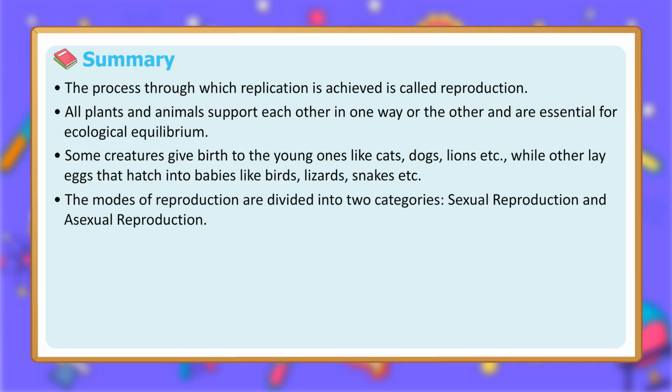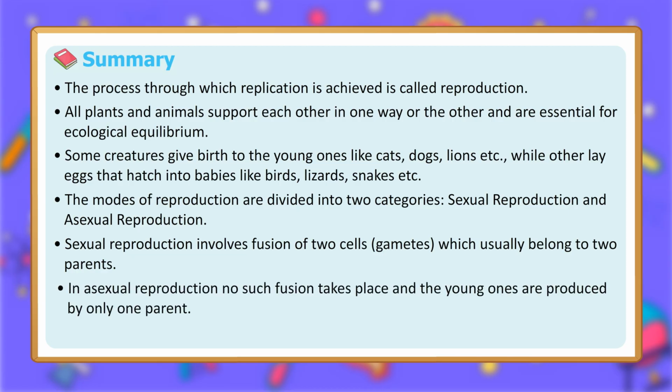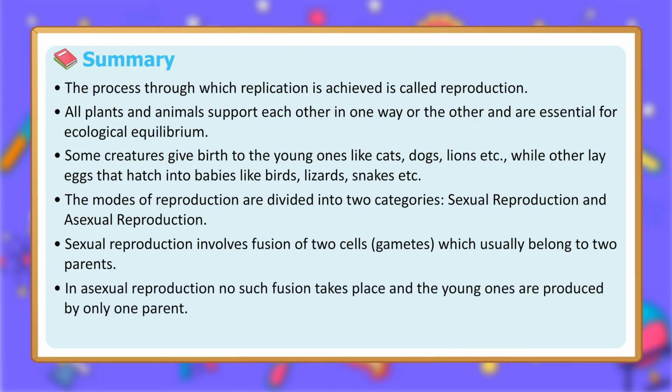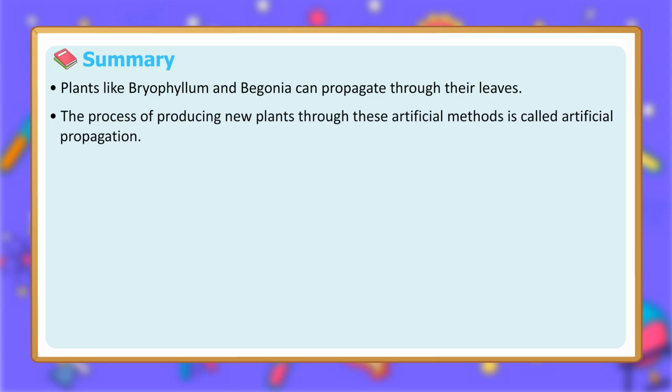The modes of reproduction are divided into two categories: sexual reproduction and asexual reproduction. Sexual reproduction involves fusion of two cells, gametes, which usually belong to two parents. In asexual reproduction, no such fusion takes place and the young ones are produced by only one parent. Fission means division of a parent cell into offspring cells. Plants like bryophyllum and begonia can propagate through their leaves. The process of producing new plants through these artificial methods is called artificial propagation.